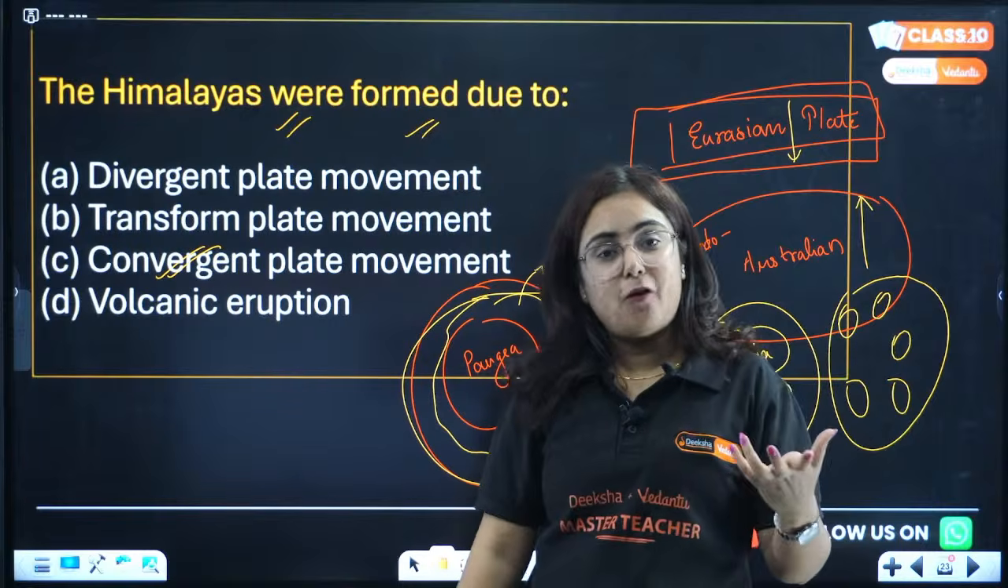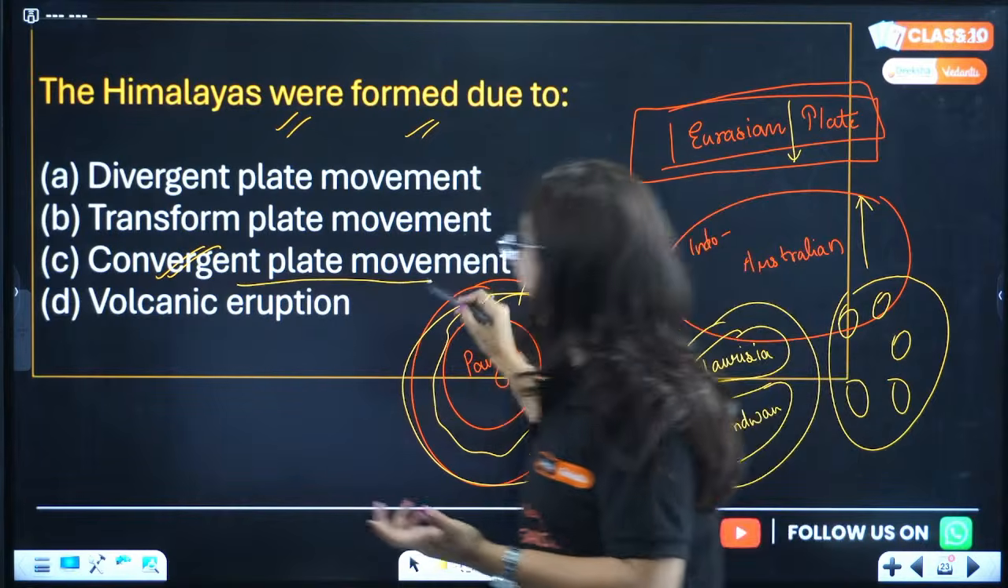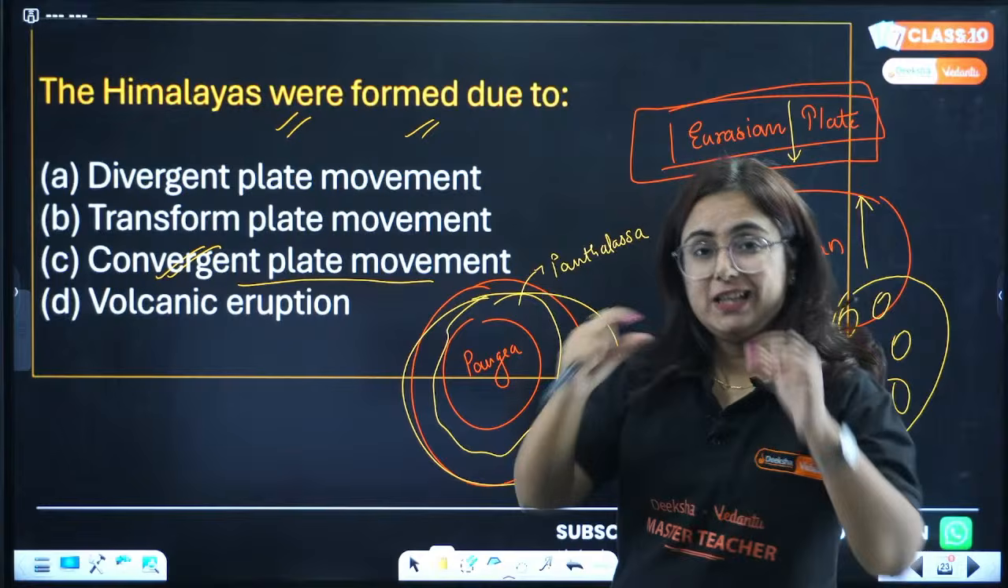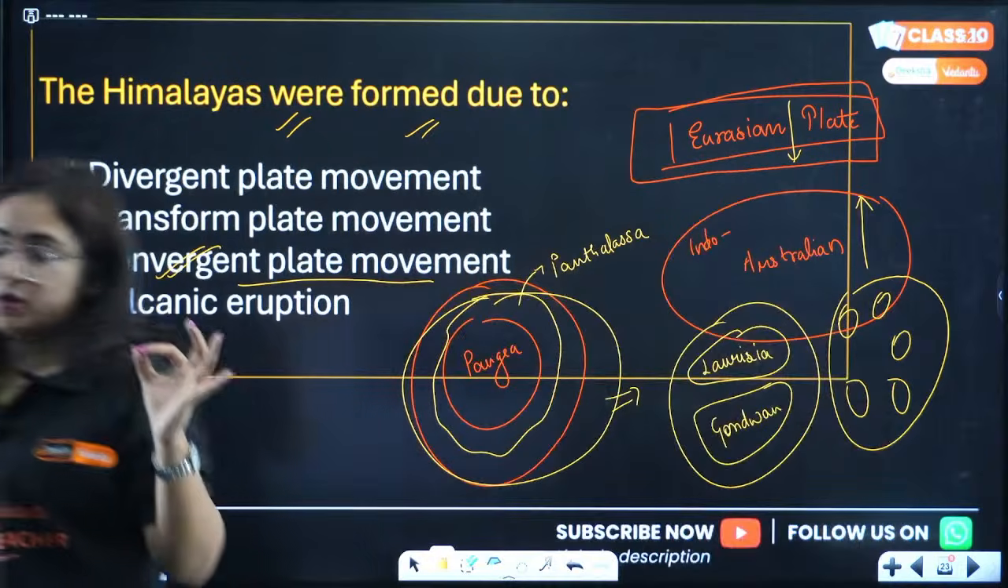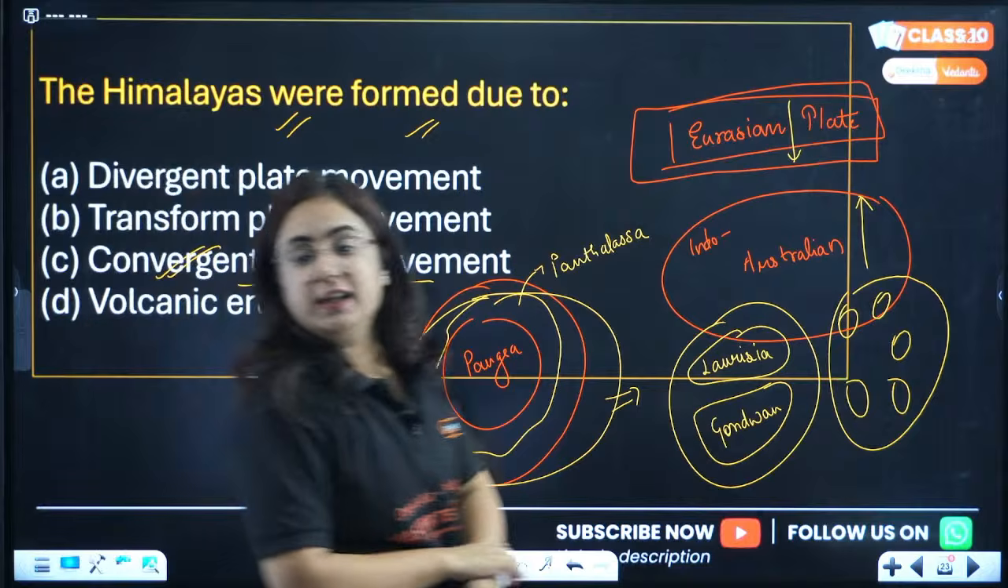So how are they formed? Because of this convergent plate movement. I hope now the entire theory behind the formation of Himalayan mountains is clear to all of you.